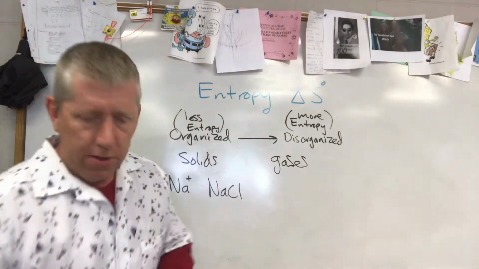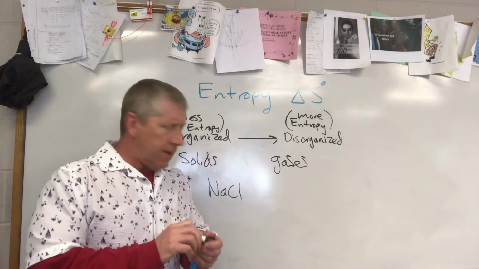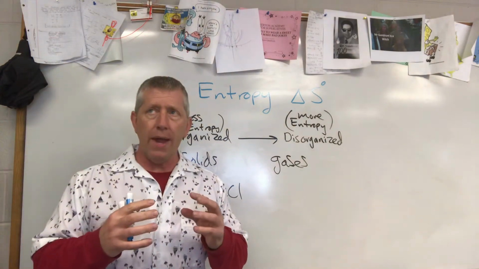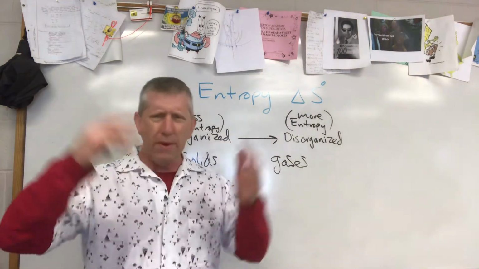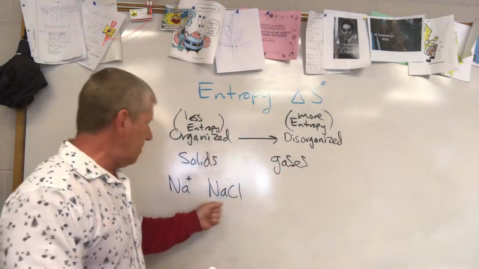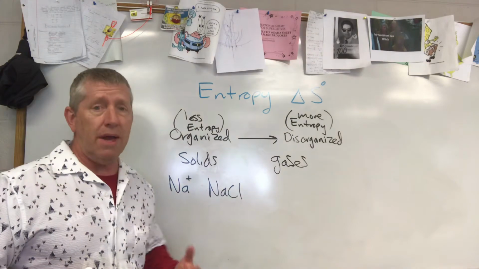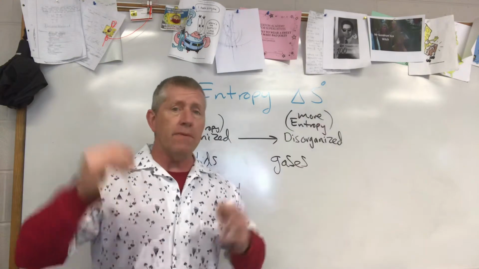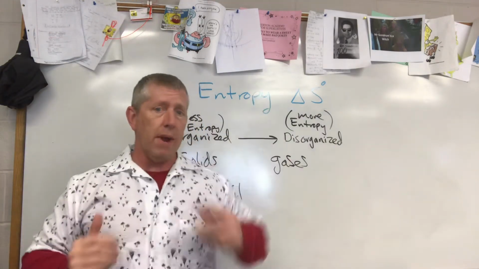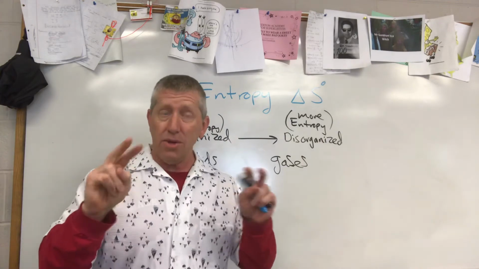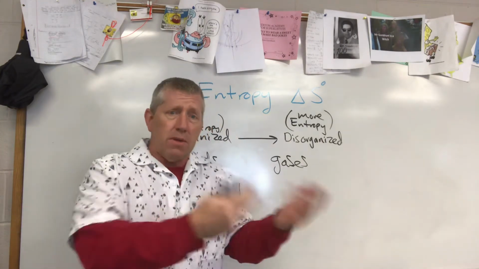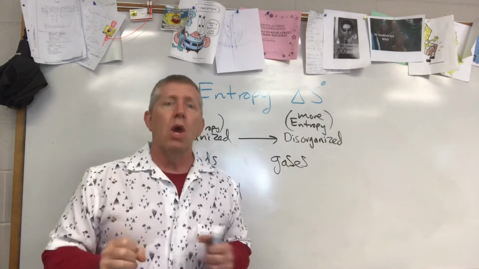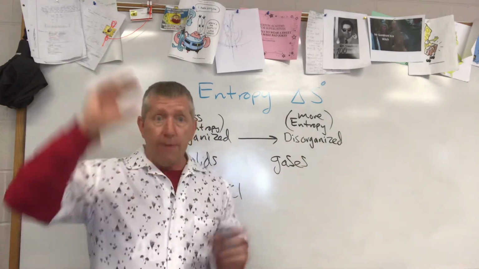Well, this is where we get into a little bit of microstates, and what I mean by that is how these things are going to be able to have their atoms, or not their atoms, but their electrons moving around, something which is bigger. Sodium chloride is certainly bigger than sodium, with chlorine attached to it. Sodium chloride has more electrons. These electrons can be moving, grooving, shaking, and baking from different energy levels. That's more shifting around, more disorganization, if you will, or I would say microstates. Like I said, microstates is a better word. Microstates means more possibilities, and that's even a better word here. More possibilities for where these particles of this matter can be.